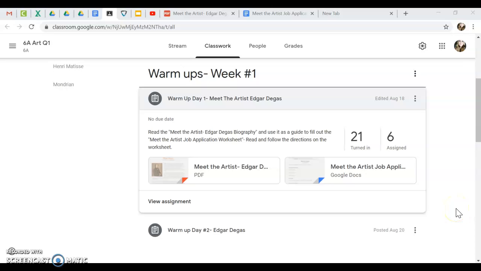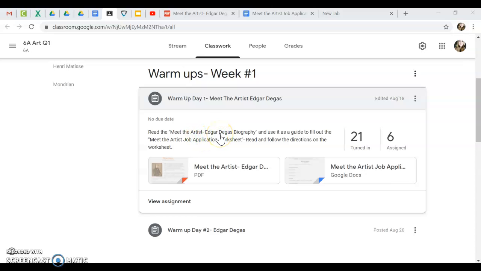Okay, so I'm going to go over the warm-ups with you guys. I'm going to start off with the warm-up for day one. The plan is for each week to have new warm-ups. We may spread them out into 2 weeks, but the one that is labeled day one will always be the same setup. So the directions are to read the Meet the Artist.